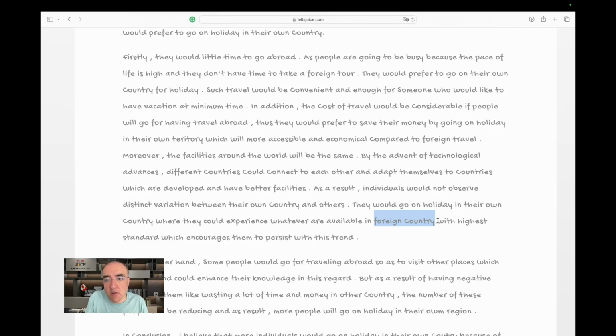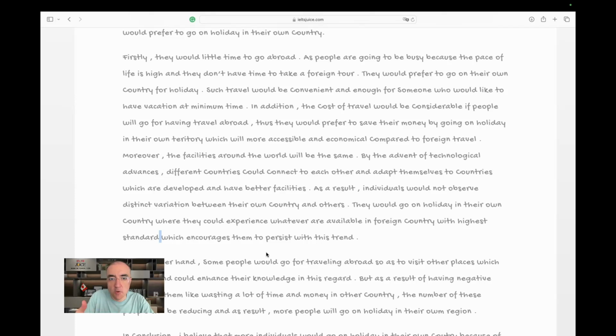With in foreign countries with the highest better. Okay. Yeah. Good. With the highest standard, or with a higher standard, which encourages them. I need a comma here, which, this is different.